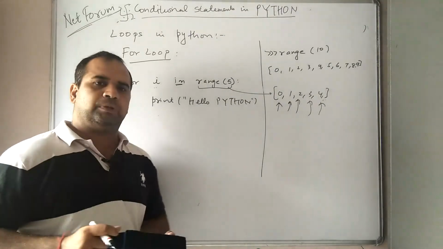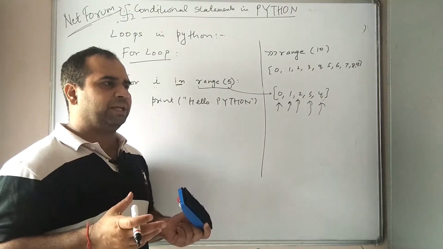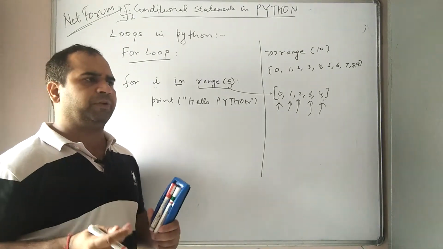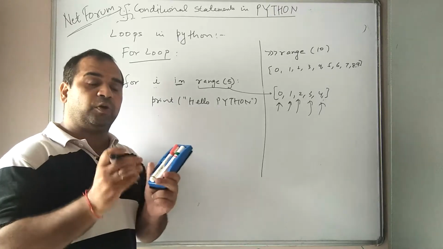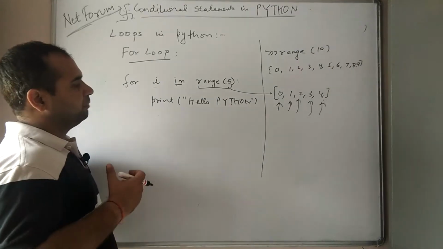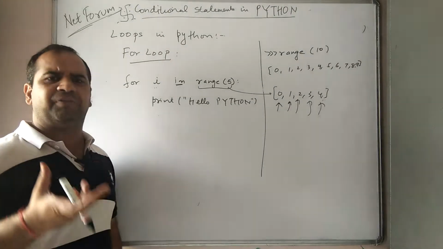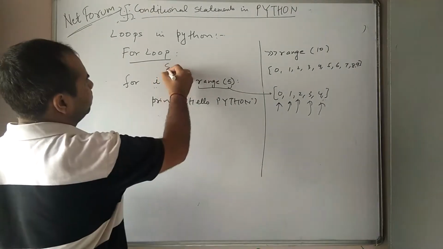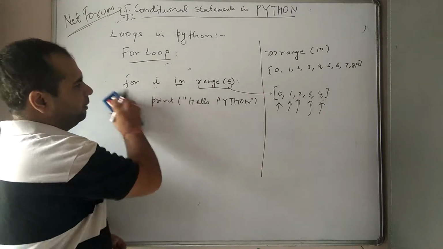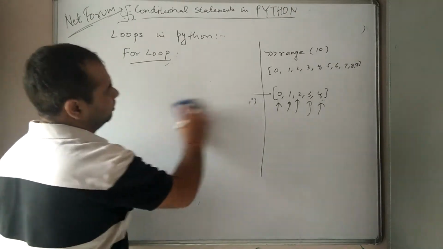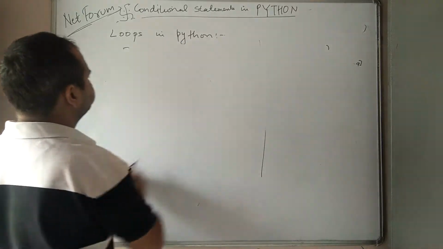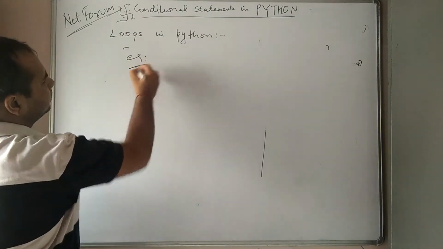Now my dear friends, suppose there is a string. We can do a lot of things in Python. There is nothing like we can do only one thing in Python. We can iterate on strings also. We can iterate on different types of elements in a very easy way. Let us now rub this and take another example.